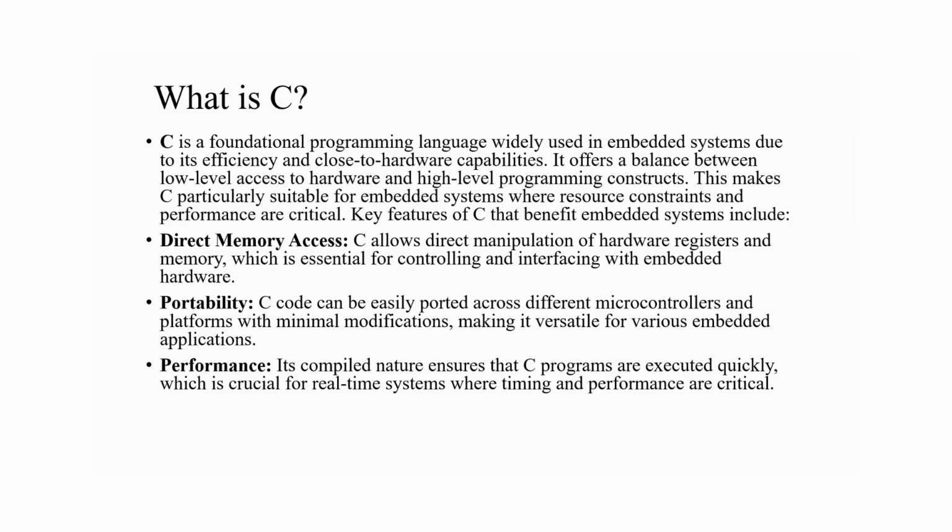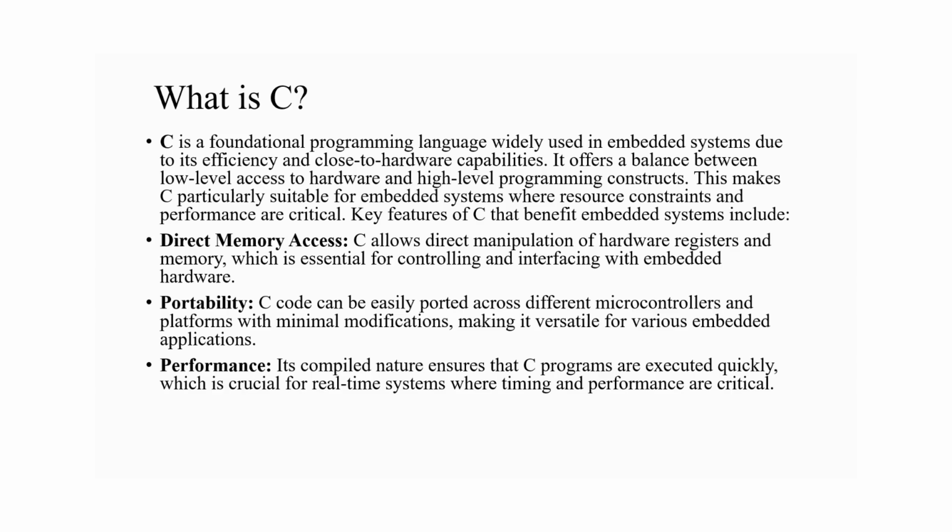Then let us see the role of C and C++ for embedded systems. So C is a foundational programming language. As we know, it is a mother of all languages. It is widely used in embedded systems due to its efficiency and close to hardware capabilities. It offers a balance between low-level access to hardware and high-level programming constructs. This makes C particularly suitable for embedded systems, where resources, constraints, and performance are critical. Key features of C that benefit embedded systems include direct memory access, portability, and performance.